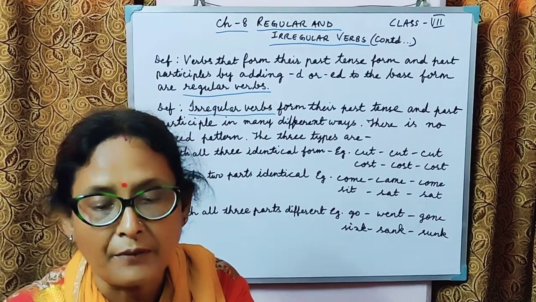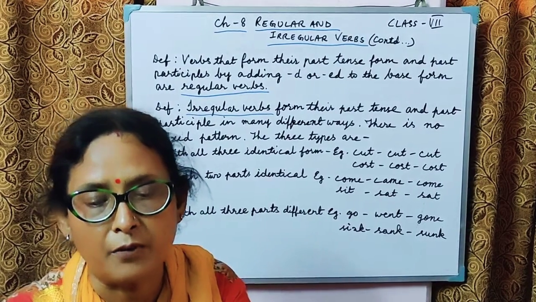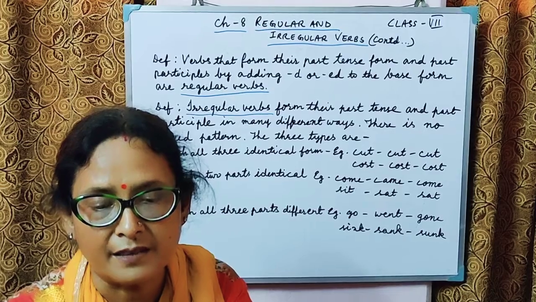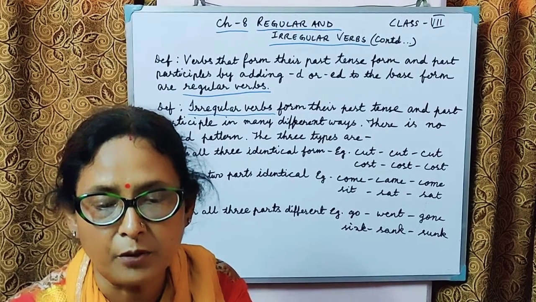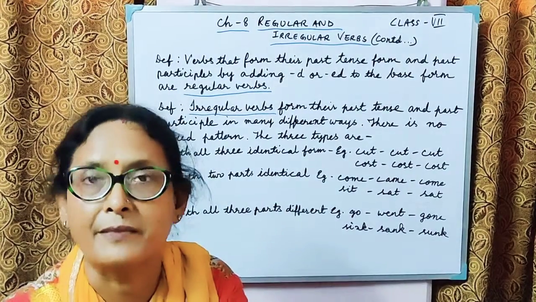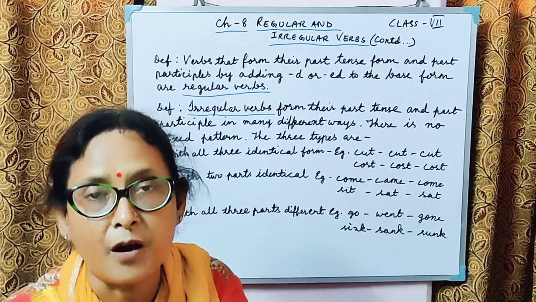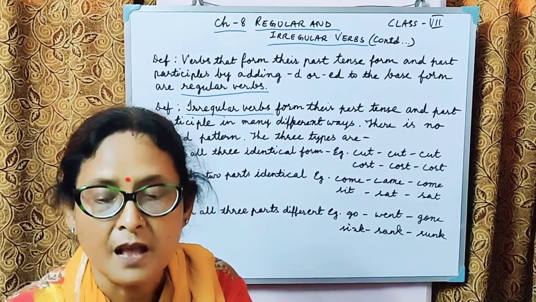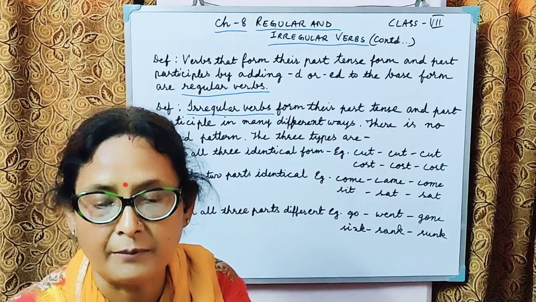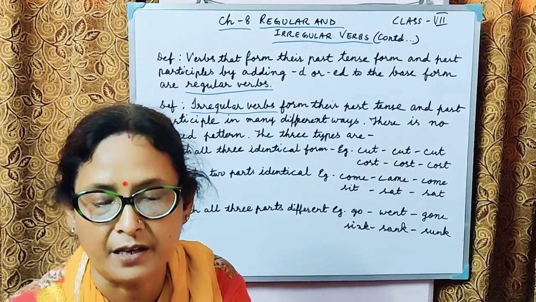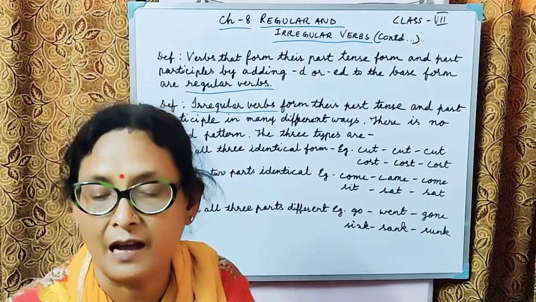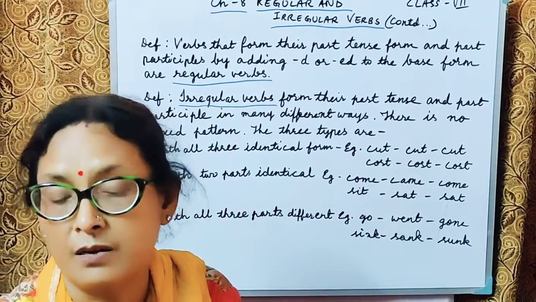When we talk about the regular and irregular verbs, we have here a set of verbs where we notice how the past tense form and the past participle are formed. Laugh and walk: laugh, laughed, laughed; walk, walked, walked.